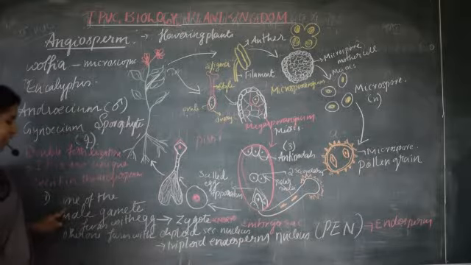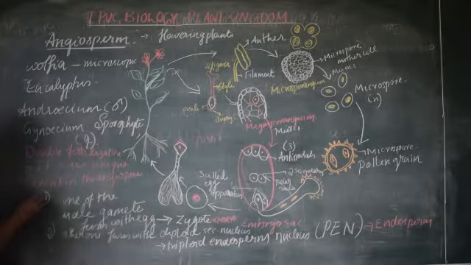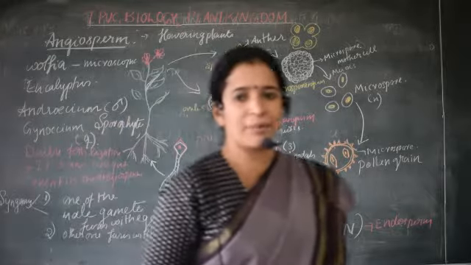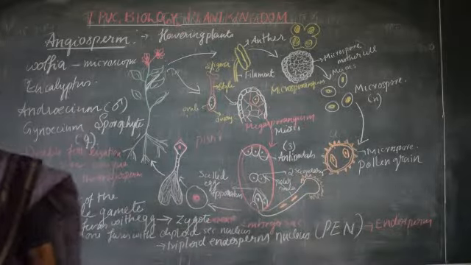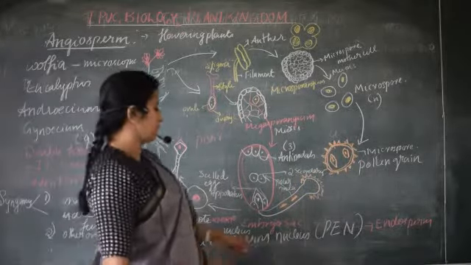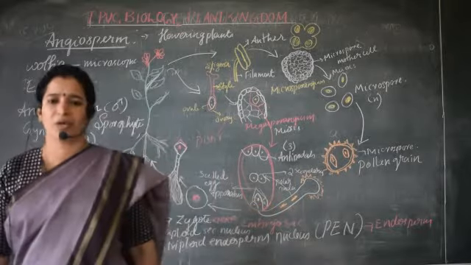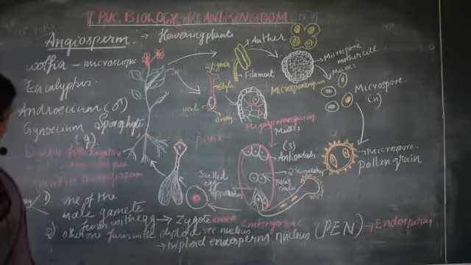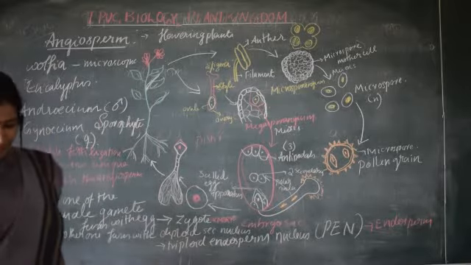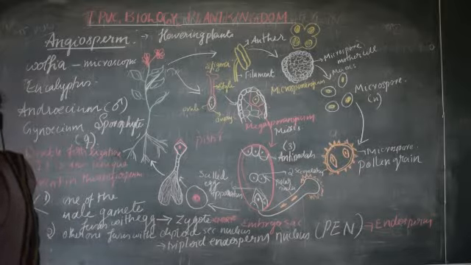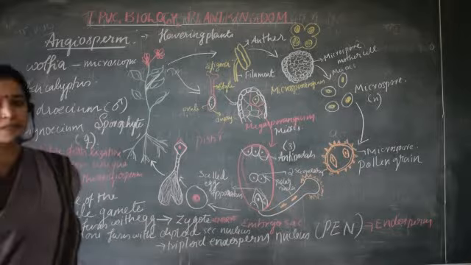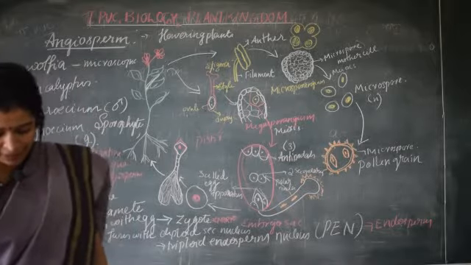So this fusion is there, the first one. What is that? It is syngamy. That is a usual process which can be seen in all other plants also. Syngamy means marriage. The first fusion, that is one of the male gametes with the egg cell, that process is called syngamy, whereas the other fusion is there, that is double fertilization. So since there is an involvement of 2 fusions, this event is termed as double fertilization.